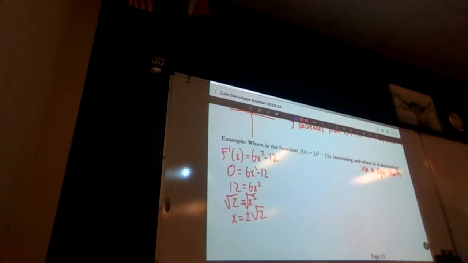F prime of x, what is the derivative of 2x cubed minus 12x? 6x squared minus 12. Thank you. And then we're going to set this equal to 0. Solve for x. We get x is equal to plus or minus root 2.